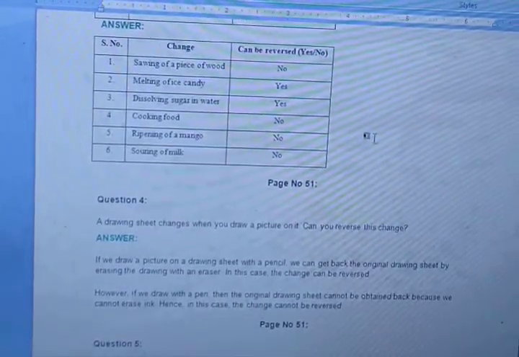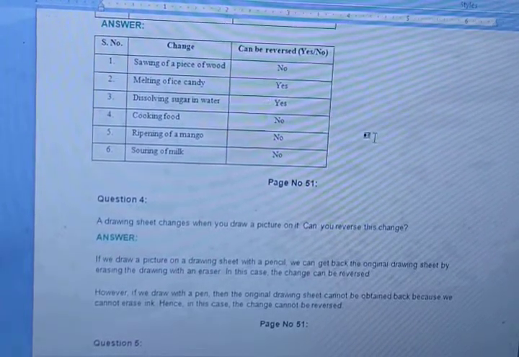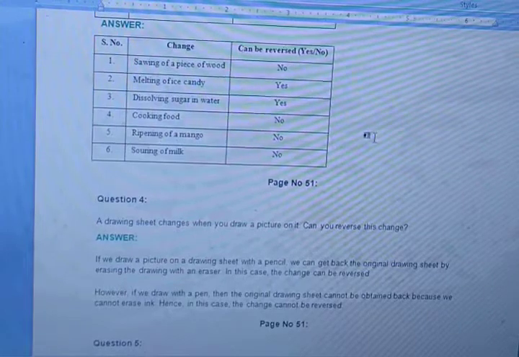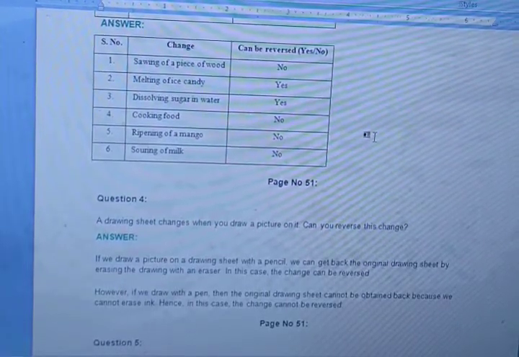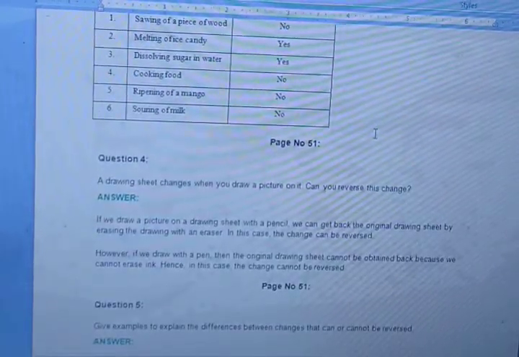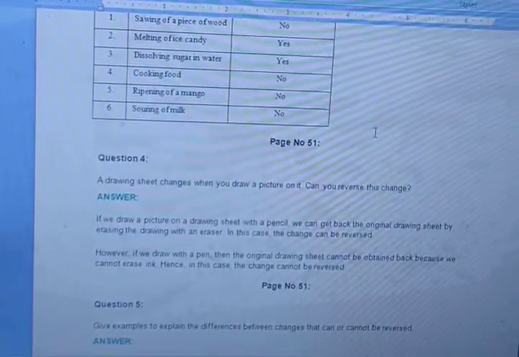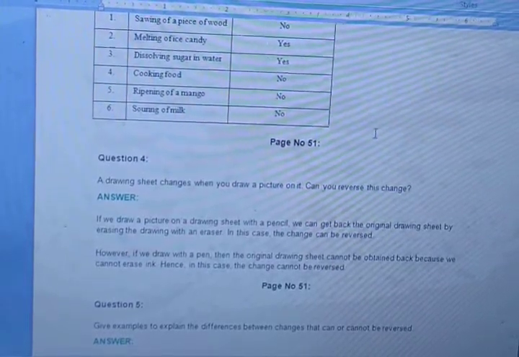Now we are moving toward question number 4. Question number 4: a drawing sheet changes when you draw a picture on it. Can you reverse this change? If we draw a picture on a drawing sheet with a pencil, we can get back the original drawing sheet by erasing the drawing with an eraser. In this case, the change can be reversed.